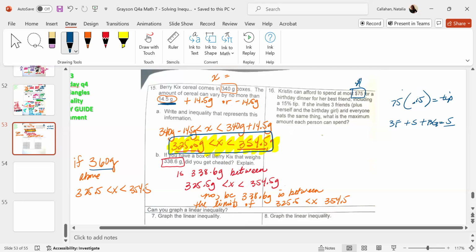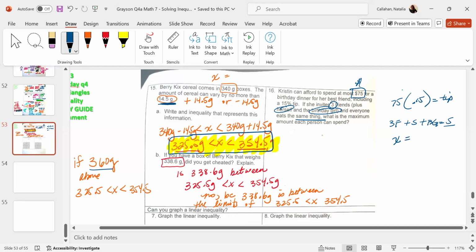I don't know. Three friends, herself, and a birthday girl. What? Nine. How do you get nine? How many people is that? Three friends plus herself and the birthday girl. So how many people is that? Five. And they eat the same thing, so everybody has the same plate that costs the same amount, right?